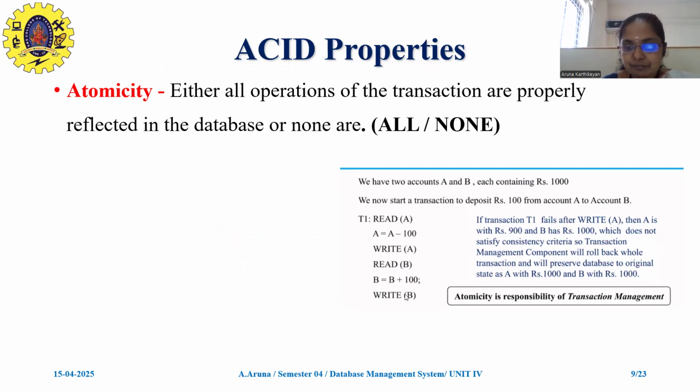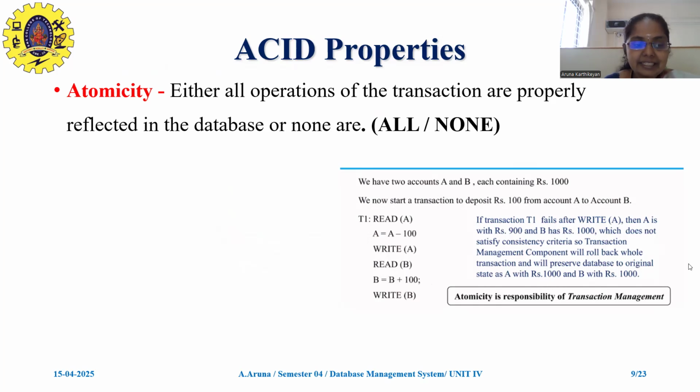Suppose that after performing the read of B, a system failure or software failure occurs. What could happen? At the end, A must have 900 and B must have 1,100. But if the system crashes after reading B, A contains 900 and B contains only 1,000, and that 100 amount, where it went, we don't know. So in this case only we are checking the atomicity.